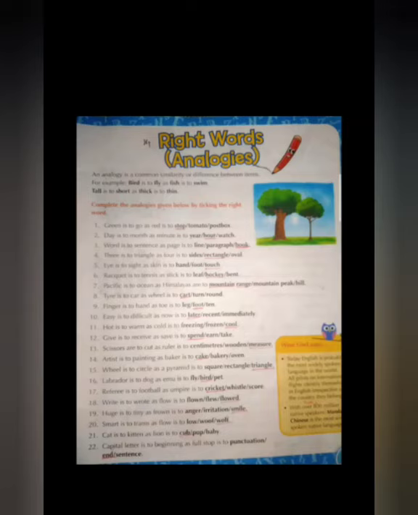Capital letter is to beginning as full stop is to end. We start a sentence with a capital letter and end with a full stop. Capital letter is to beginning and full stop is to end.